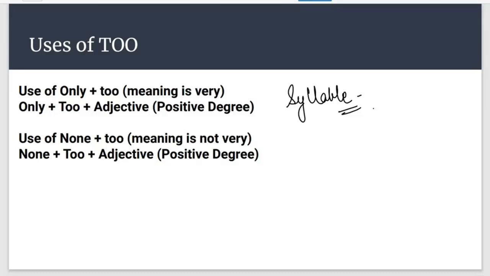Do you know what a vowel is? Do you know about vowel and consonant? Okay, you all know what vowel and consonant are. Tell me about vowel. A, E, I. Very good.